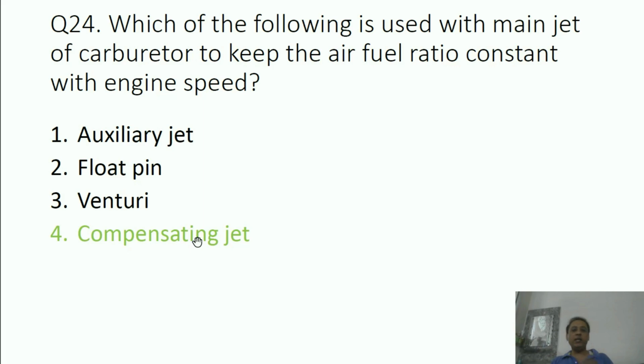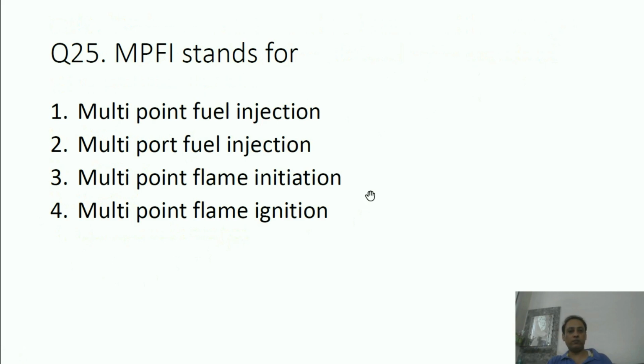What happens? In case we are not using a compensating jet and it is a simple carburetor, only one main jet is used, then at the beginning, less fuel will come out from the main jet. It will develop a lean mixture. And when the engine speed is high, at that time, more vacuum is created inside the venturi, the throat of the venturi. More fuel is pulled, and the air fuel ratio becomes rich. So from idling speed to power speed or high speed, if we want to keep the air fuel ratio constant, then this compensating jet method is used.